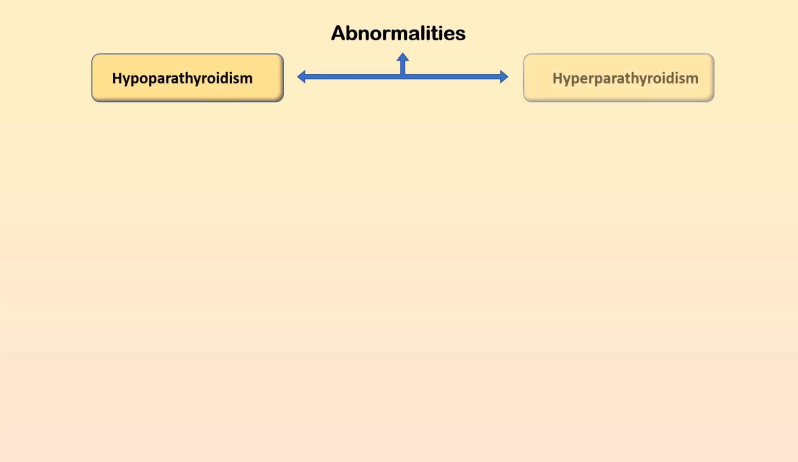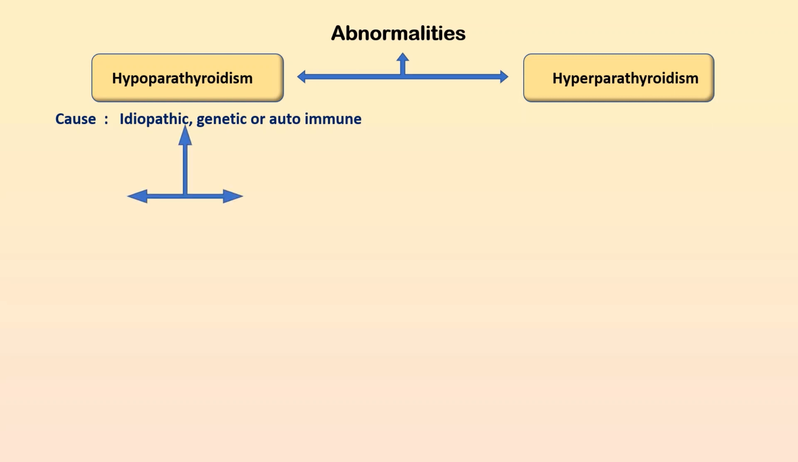There are two types of abnormalities with the PTH. Either it is secreted less, that is the hypoparathyroidism, or secreted in excess leading to hyperparathyroidism. This hypoparathyroidism is caused by genetic factors, autoimmune reactions or by idiopathic causes. Now on the mode of onset, it can be divided into two, that is the acute and the chronic.